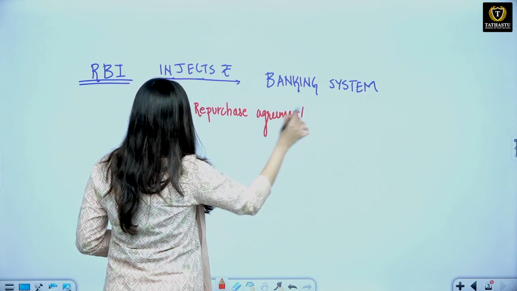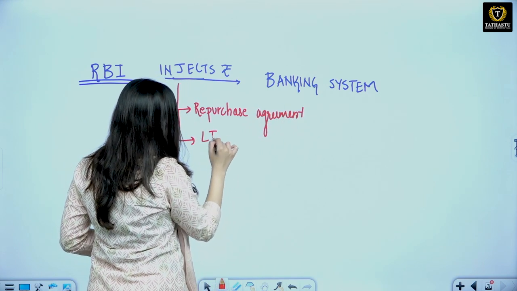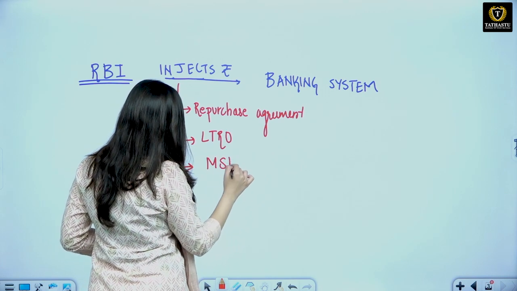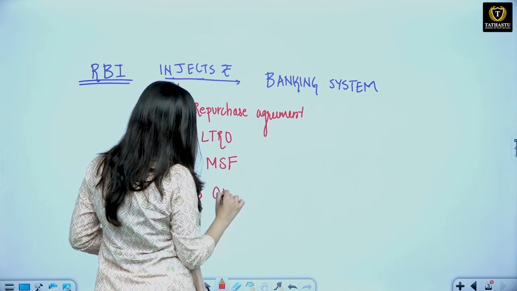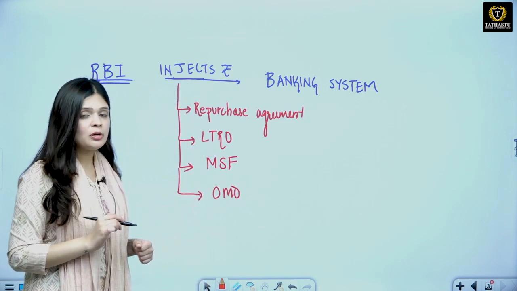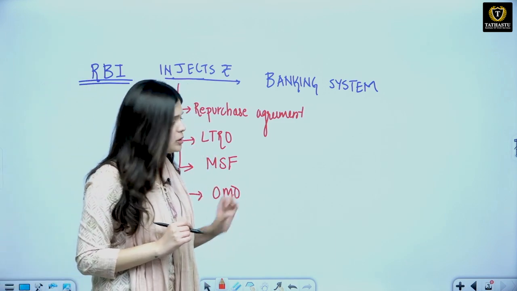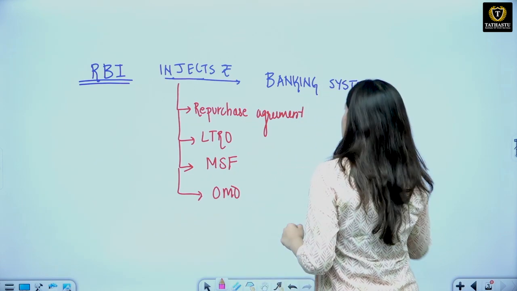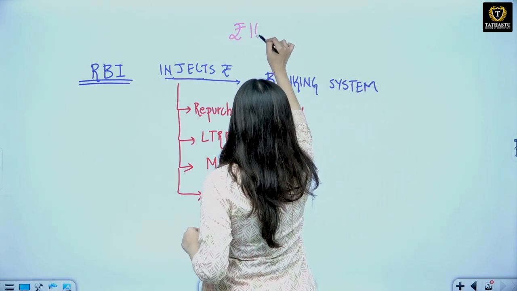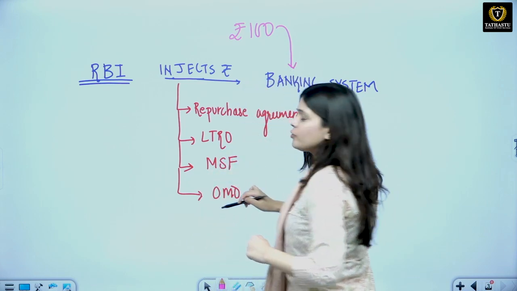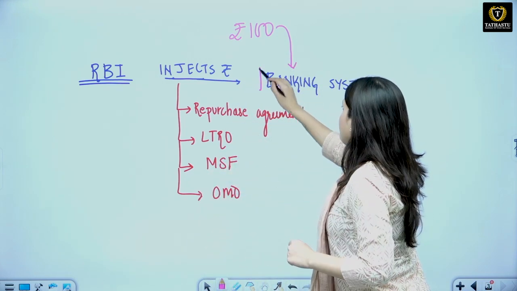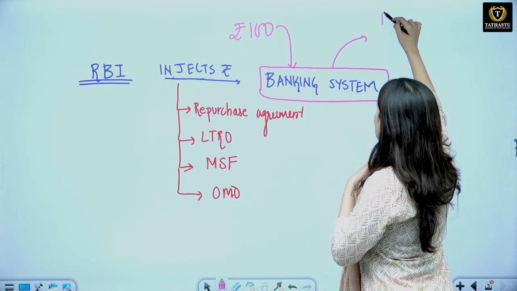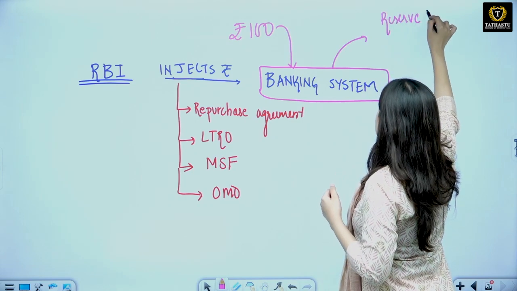We have long-term repo rate, we have MSF, marginal standing facility, or we have OMO, that is open market operations. Using these tools, which we have already studied, RBI can inject money in the banking system. So let's say the RBI injected rupees 100 in the banking system using any of the tools. Now RBI says to the banks that out of this 100 you need to keep something as reserve.